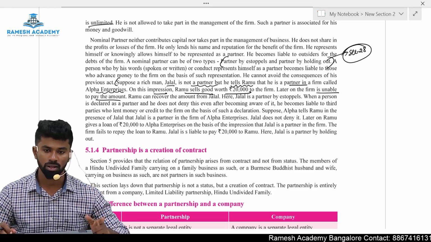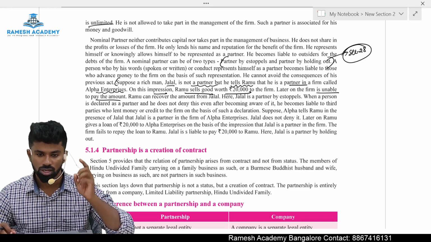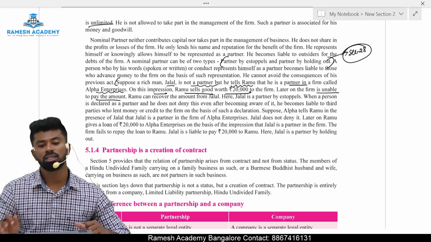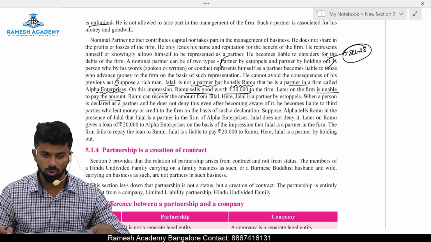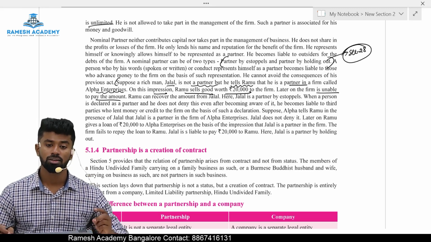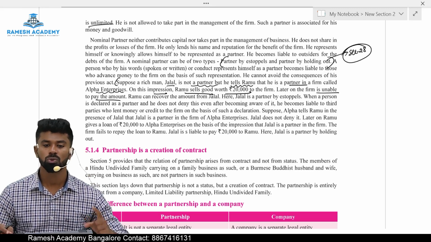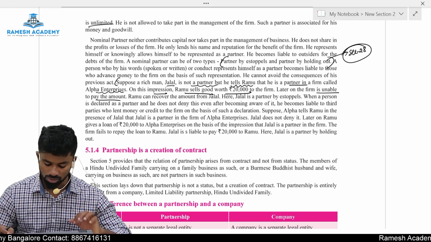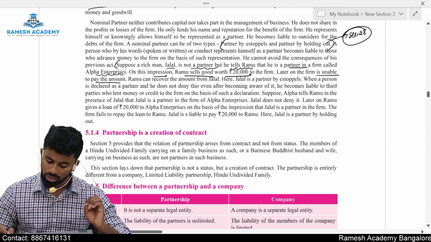In the same way, when you said you are a partner, and based on that statement somebody does something, meaning providing a loan or selling goods, then who will be responsible? You will be held responsible as a partner by estoppel. So in this case, who is responsible? Jalal will be held responsible.